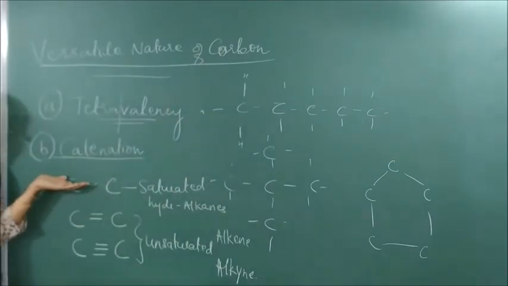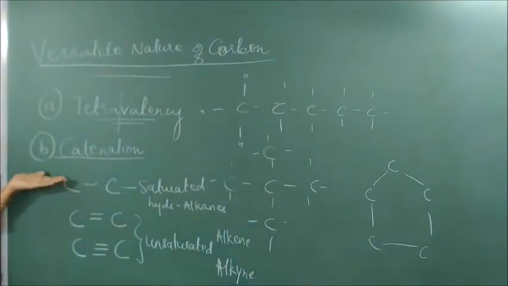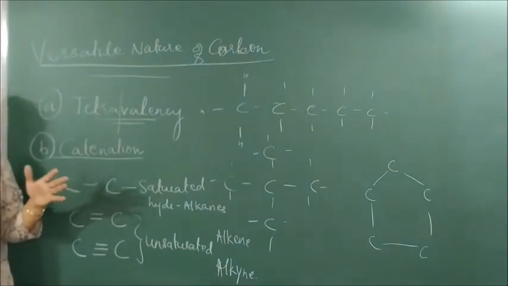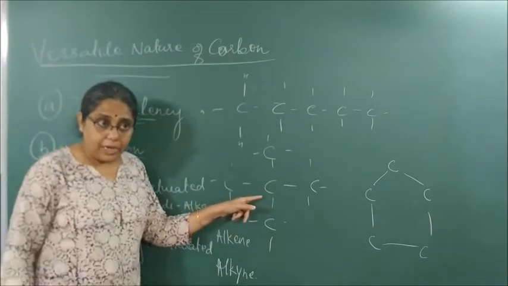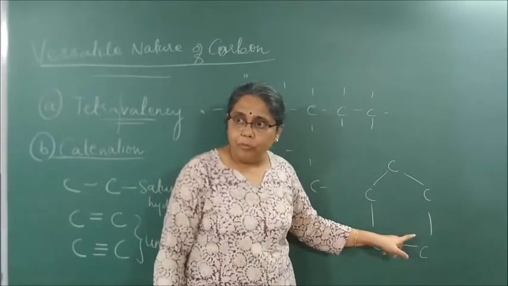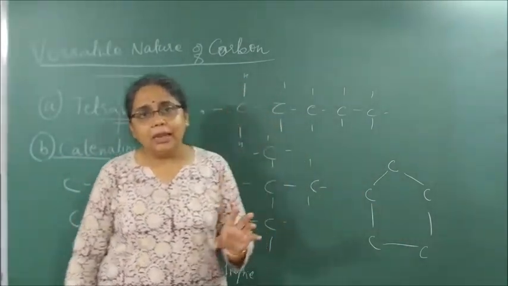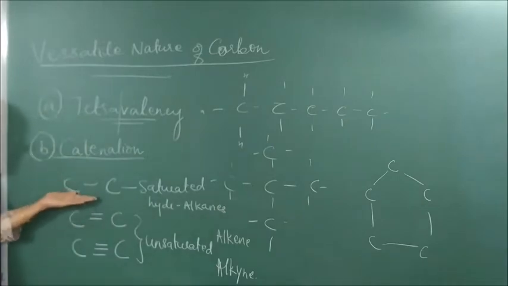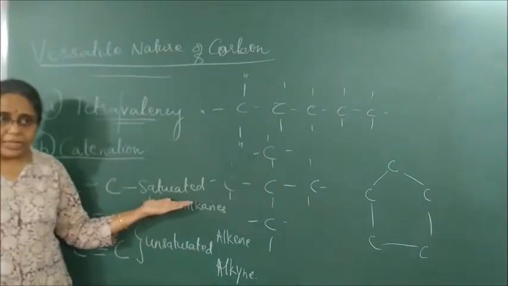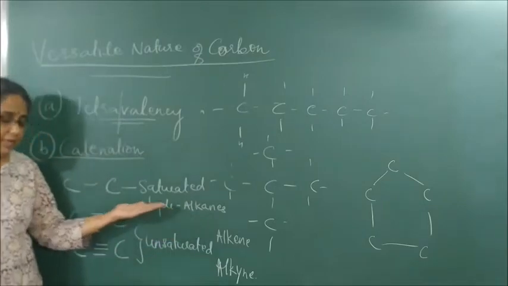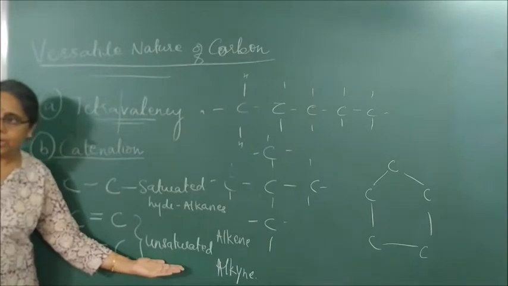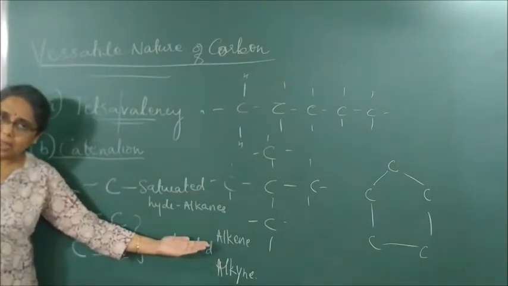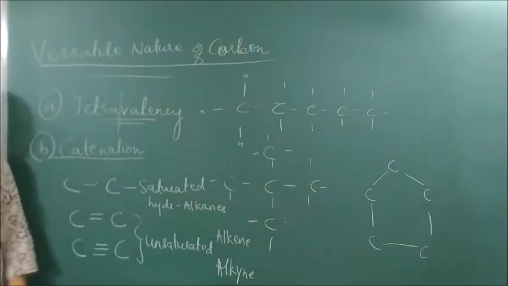Second, catenation. Carbon has this unique property of connecting itself to other carbon atoms to form a long chain. The chain can be linear, the chain can be branched, or the chain can be in the form of a ring. It can link to other carbon atoms by single bond. It will be called saturated hydrocarbons or alkanes. If it is linked by double or triple bond, it is called unsaturated hydrocarbon. Double bond as alkene, triple bond as alkyne.